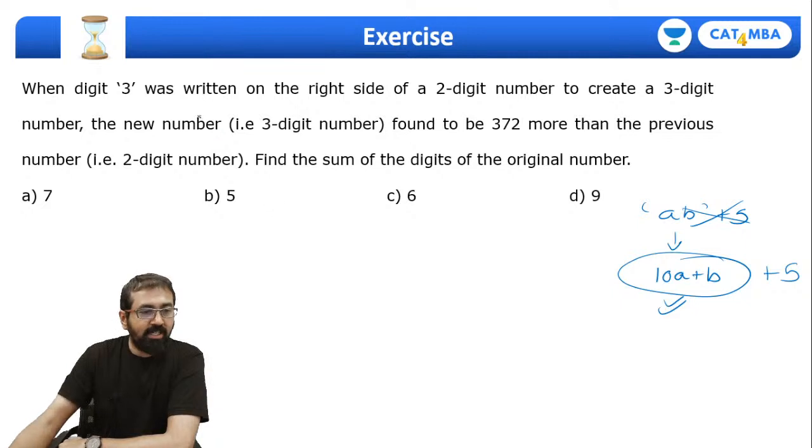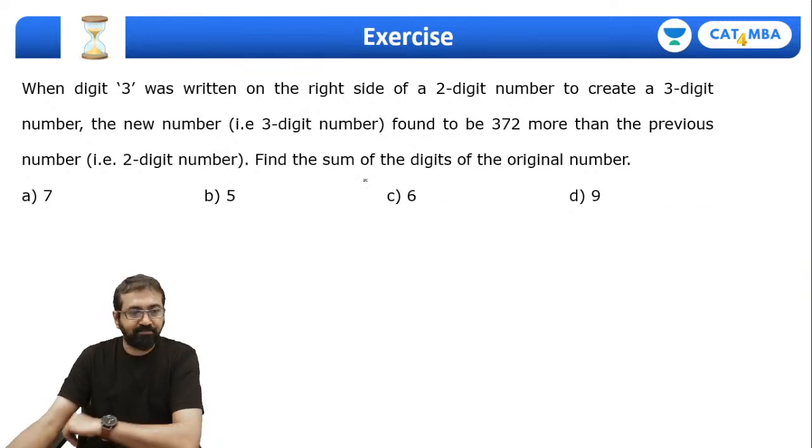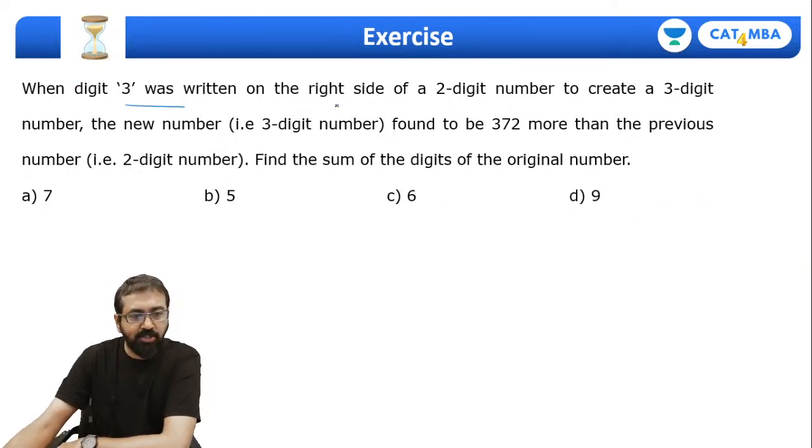Great. So let's try to solve this question. When a 3-digit number was written on the right hand side of a 2-digit number, to create a 3-digit number, then the new number, that is the 3-digit number, was found to be 372 more than the previous number.